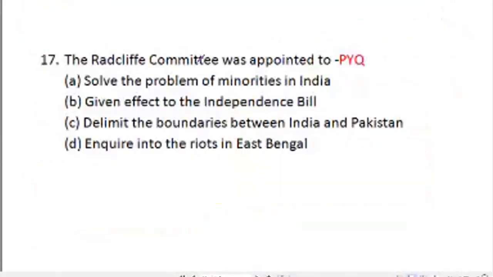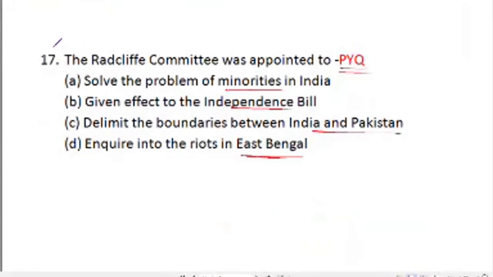Moving forward, this is from PYQ. The Radcliffe Committee was appointed to, option A, solve the problem of minorities in India. Option B, give effect to the Independence Bill. Option C, delimit the boundaries between India and Pakistan. Option D, inquire into riots in East Bengal.